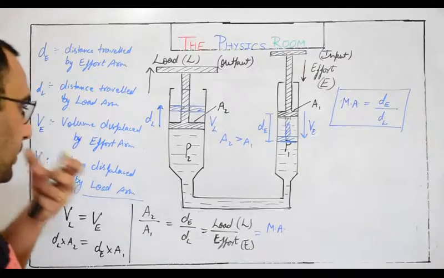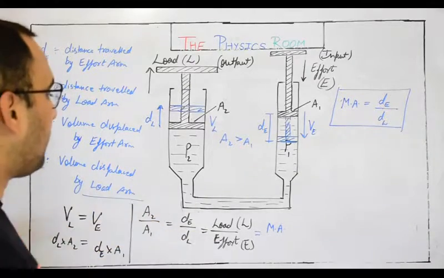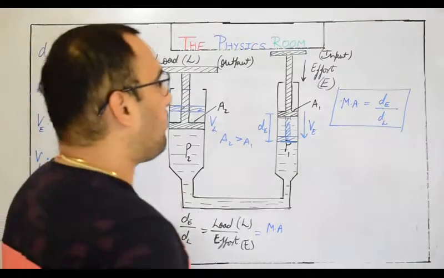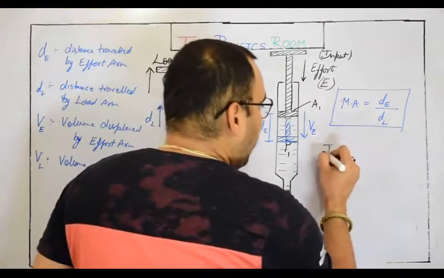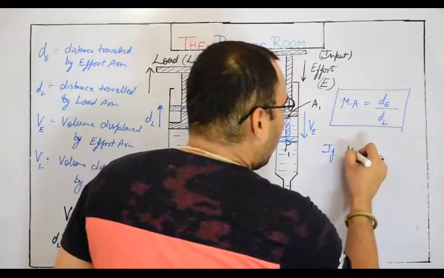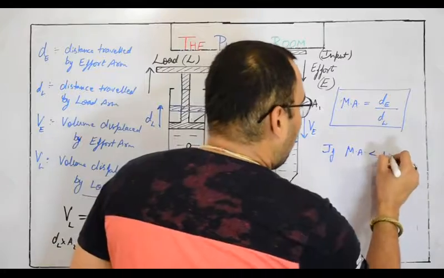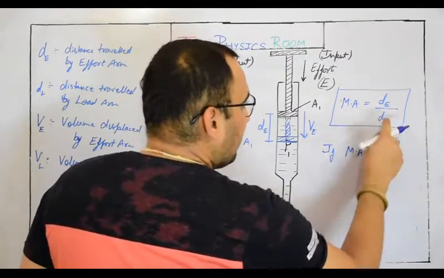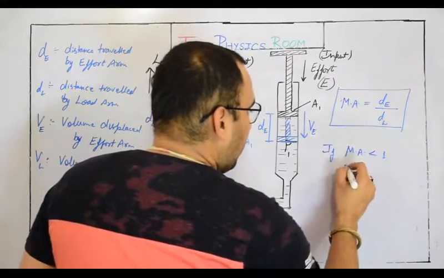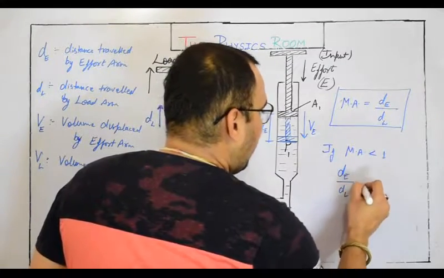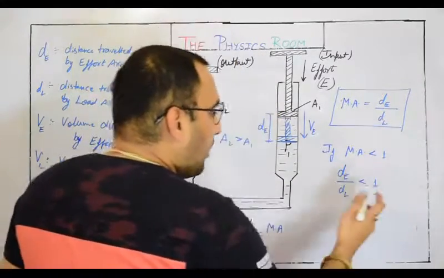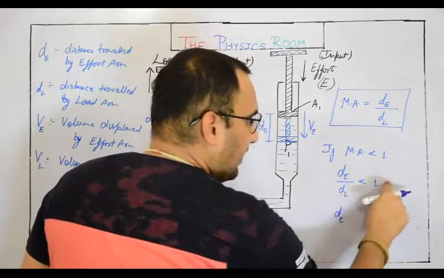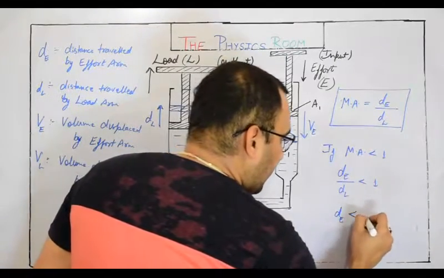How? Let me tell you. It is dE by dL from Pascal's law or the hydraulic lift principle. If mechanical advantage is less than 1, what do you think? It means dE upon dL would be less than 1, or we can say dE will become less than dL.